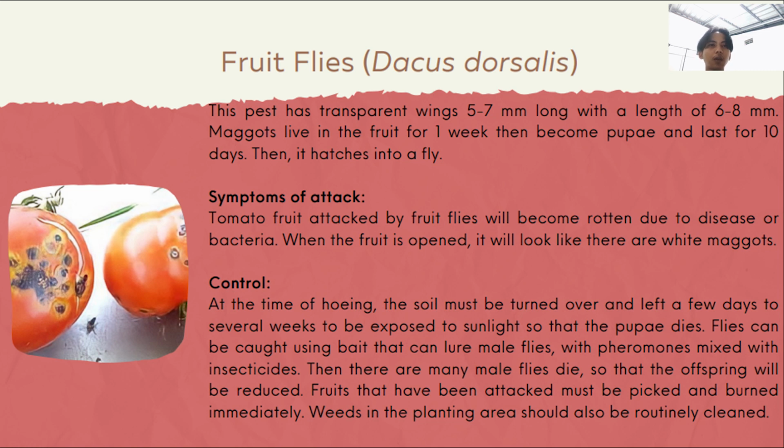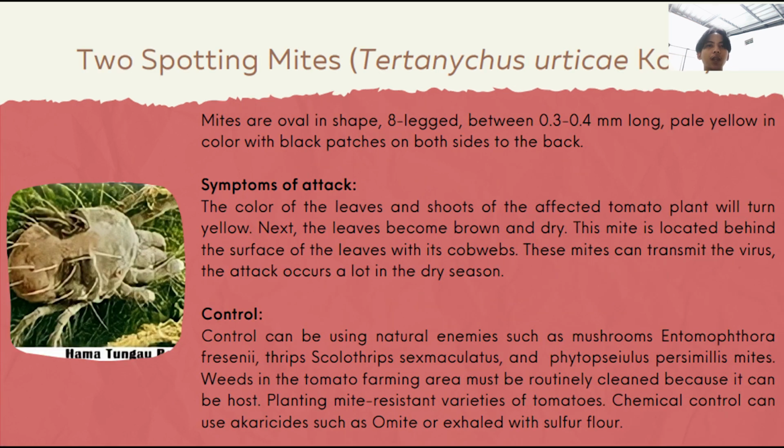Control: at the time of viewing, the soil must be turned over and left a few days to several weeks to be exposed to sunlight so that the pupae die. Flies can be caught using bait that attracts male flies, with pheromone mixed with insecticide. Then many male flies die so that the offspring will be reduced. Fruit that has been attacked must be picked and burned immediately. Weeds in the planting area should also be routinely cleaned.